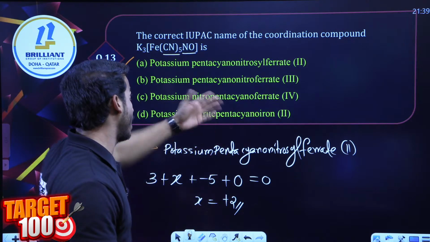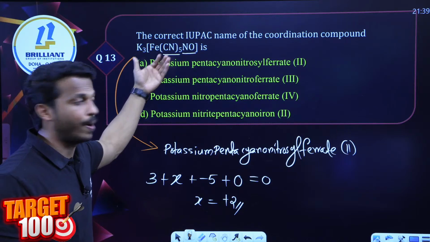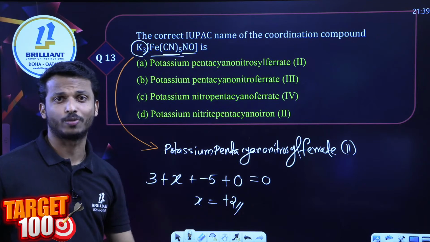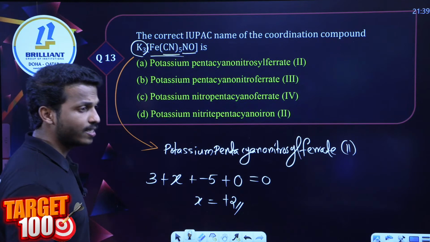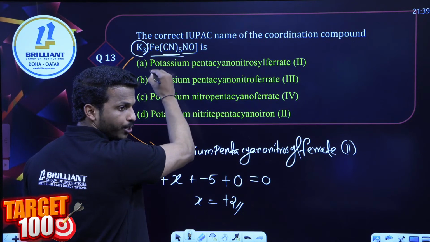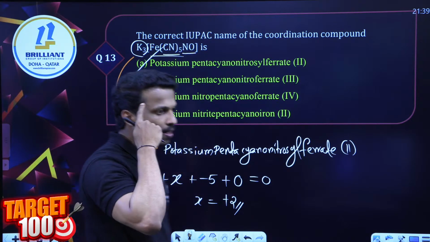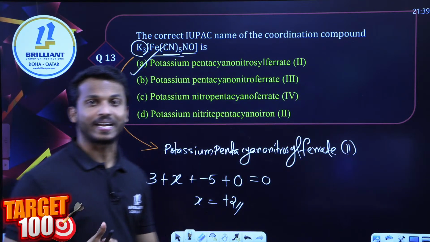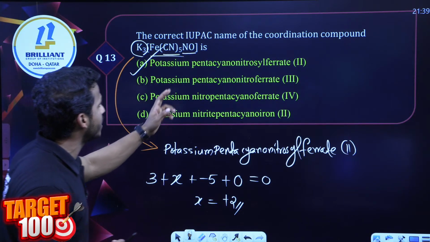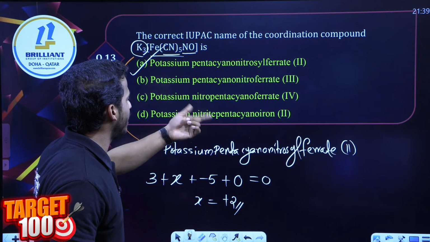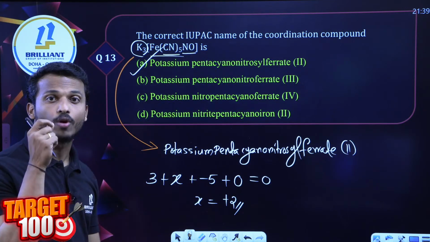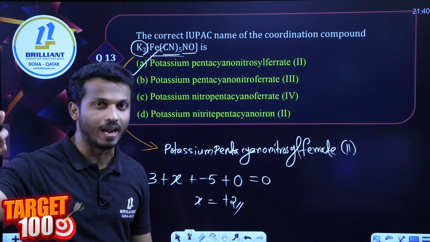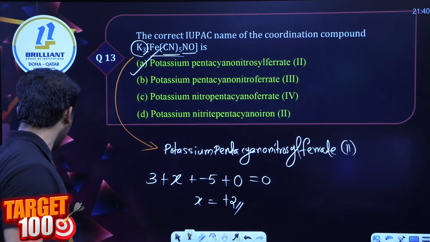Is there any counter ion? No counter ion. It's already in the beginning part, like the right side, it's not there. Already the cationic part is potassium, the anionic part is the complex. So what is the answer? That is option A. Option A is the correct answer, dear all. Potassium pentacyanonitrosylferrate(II). NO is what we call nitrosyl. What is CO? We call carbonyl. NO, nitrosyl. Careful, okay? Option A.